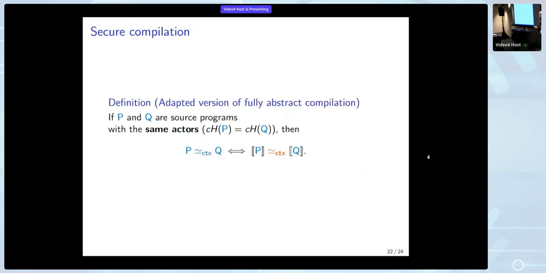And I told you about these secure compilation criteria we proved, namely fully abstract compilation and robust relational hyperproperty characterization. But in reality, we didn't do that. We showed a weaker version. Specifically, we only show, for example, full abstraction for pairs where the actors in the program are the same.